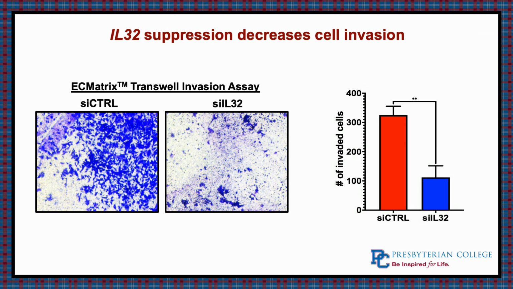So we performed an extracellular matrix Transwell invasion assay. So with this, you can see that our control compared to our knockdown of this IL-32 gene showed a significant decrease in invasion occurring in the cells after a set amount of hours. So we know that the cell's movement has changed with this knockdown, but we wanted to see what the cell itself does with a lack of this IL-32 gene.